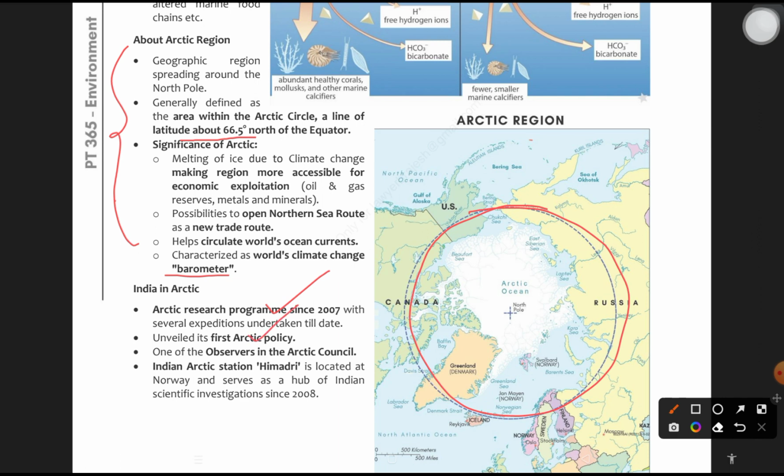Observers in the Arctic Council. Indian Arctic Station Himadri is located at Norway and serves as a hub of Indian scientific investigation since 2008. So this Himadri itself could be a question. It is an Indian Arctic Station, scientific investigation station. Okay, now moving forward.